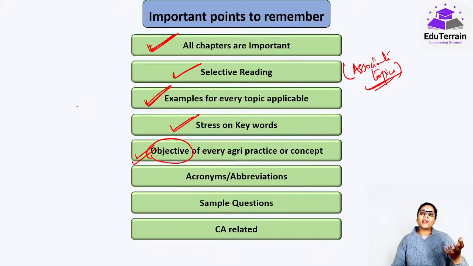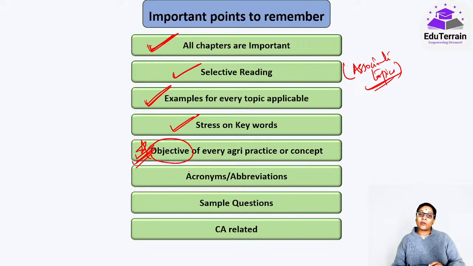In summer it is done so that the soil moisture can be conserved by these tillage practices, and also to avoid erosion. But on the other hand, winter tillage has another objective: to increase the contact of the biomass with the soil so that decomposition can be hastened, and especially it is practiced in the rice growing areas. So in appearance it is fallow tillage, summer tillage and winter tillage, but the objectives are different. So you have to be very, very careful about why that particular operation is being done. So objectives are very, very important.